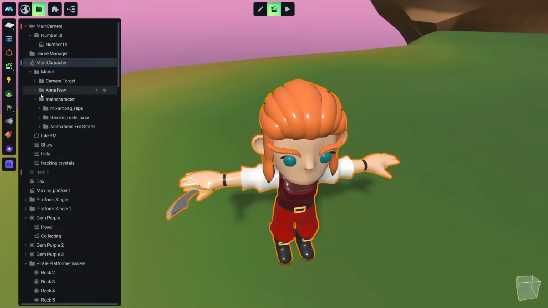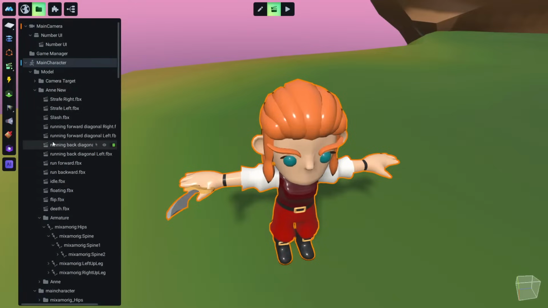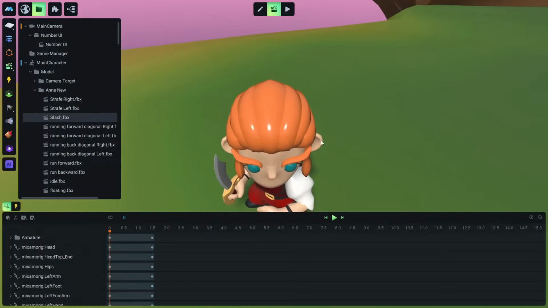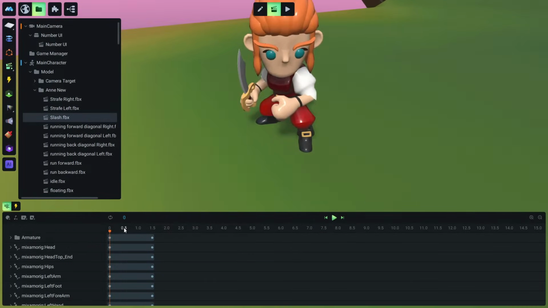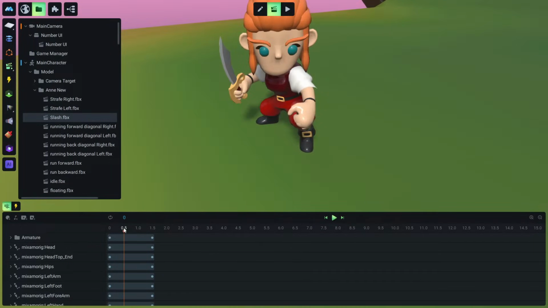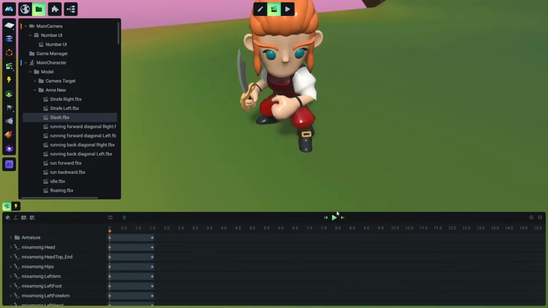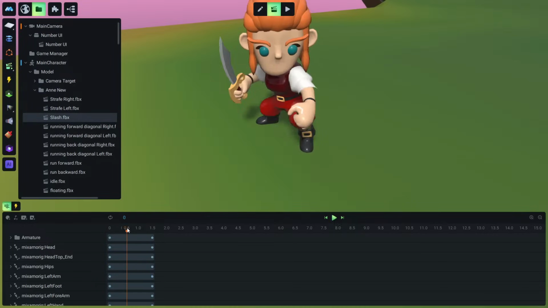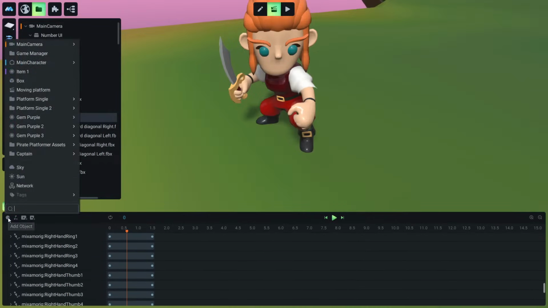So let's find inside the animations the slash animation, and you see our character around here, for example. Let me go to start. So around here it strikes. Okay, so let's go to around 0.6 or 7 maybe, and we're going to import our captain now here.